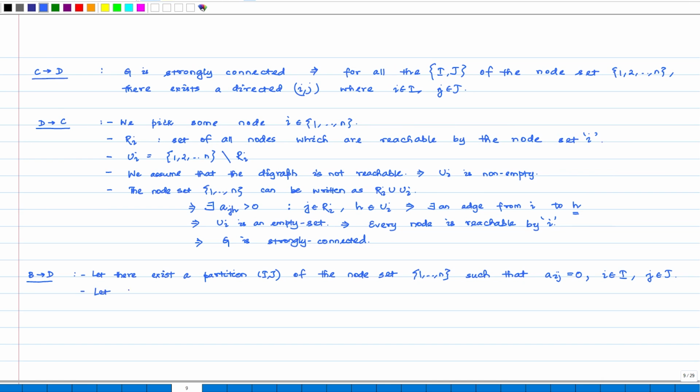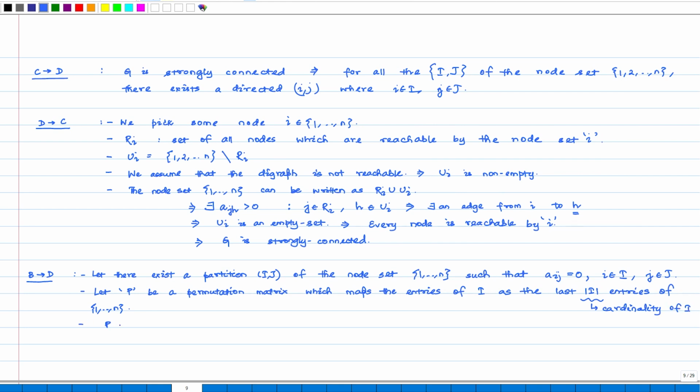Now, let P be some permutation matrix which basically maps all the entries pertaining to the partition I as the last entries of the node set, where this denotes the cardinality of I. Okay.